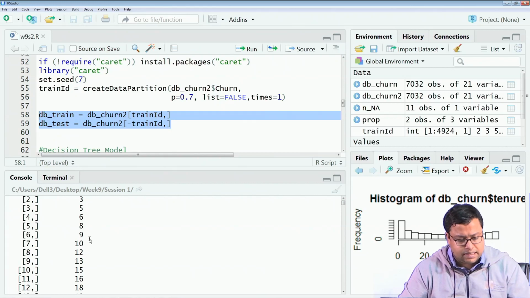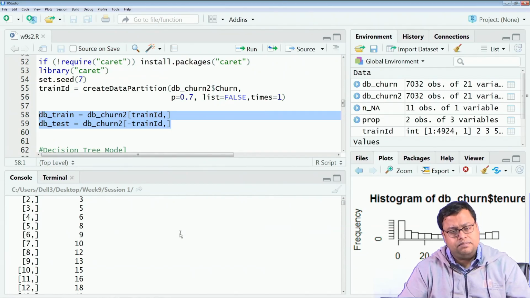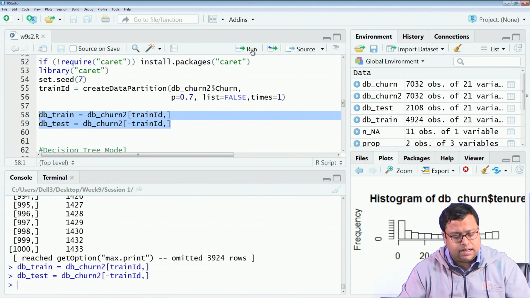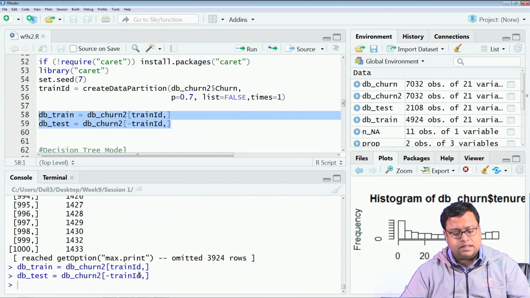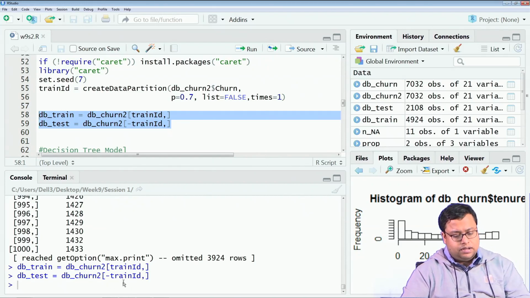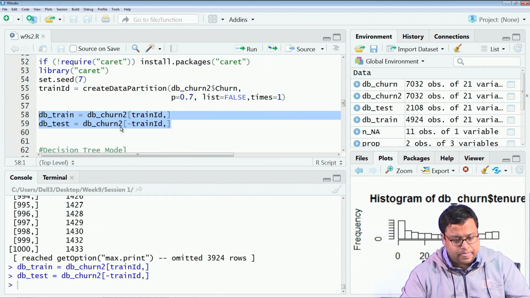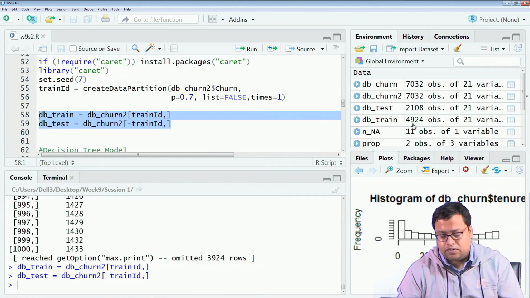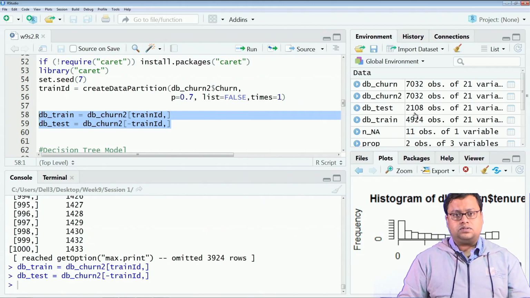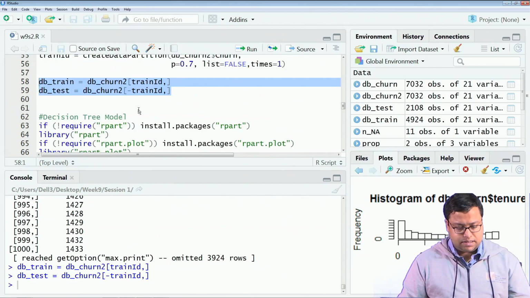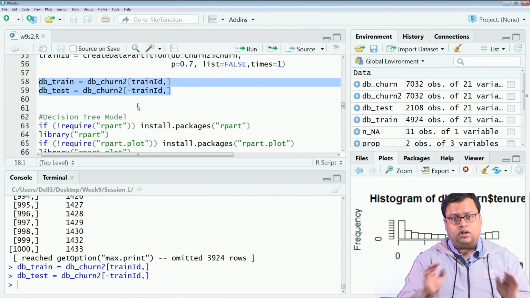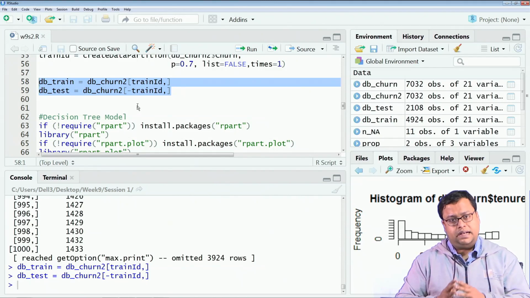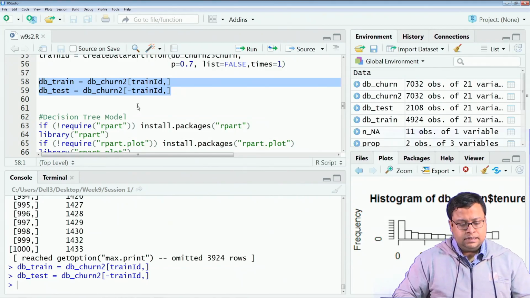So, 3, 5, 6, 8, 9, some of the numbers in between have been dropped, and using these numbers I am creating training data and testing data. The numbers here go to training data and the other numbers not here go to testing data. My training data has 4924 and testing data has 2108 observations. Now, I will create my model on the training data and I will predict it on the testing data.